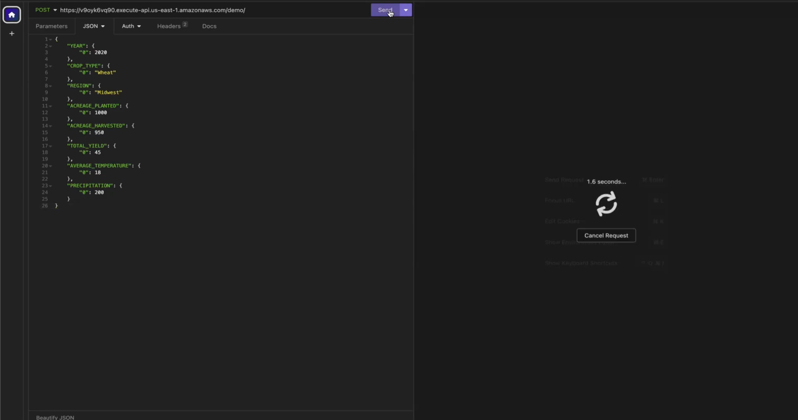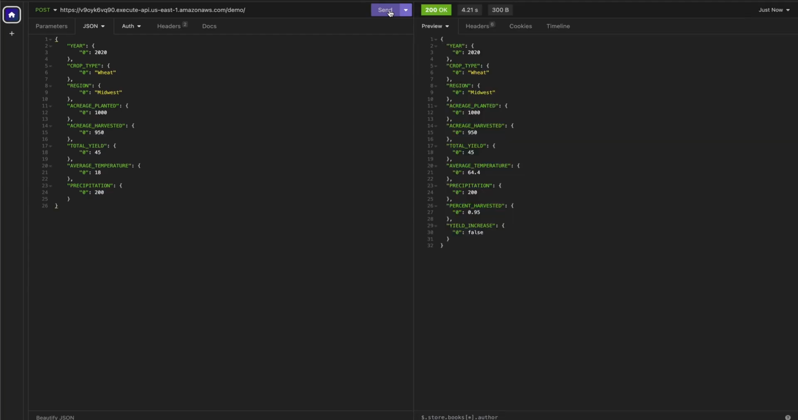The data has been successfully transformed, including the temperature to Fahrenheit, the percentage of harvested crop, and whether the yield increased from the previous year.